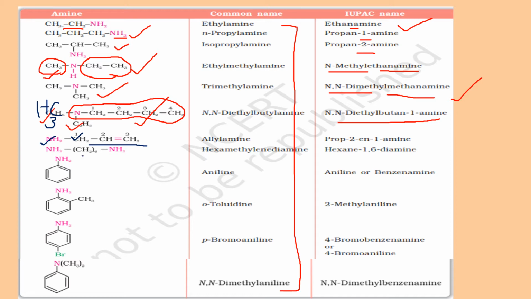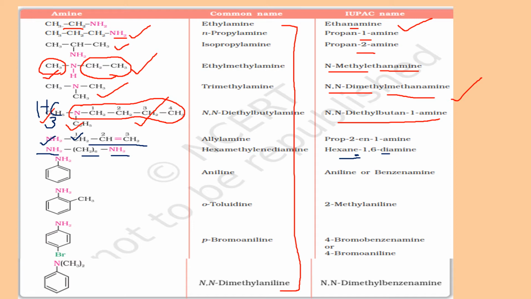And here you have CH2 6 times, so it becomes hexane. And in hexane, on both the terminal carbons, you have an NH2 group. So this is a diamine. Now here I will write hexane. Here the E will not be dropped according to the rules, because di is coming. When the prefix di, tri is coming, E will not be dropped. So it becomes hexane-1,6-diamine.